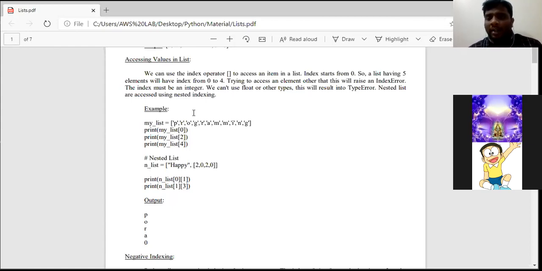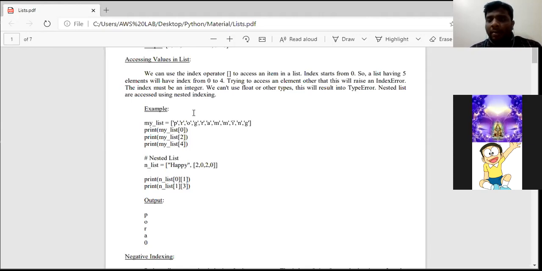And the third point is trying to access any element out of the range. Already we have discussed. Suppose our list has index values only up to 5. If we try to access a value at the 6th index, then it raises an index error.